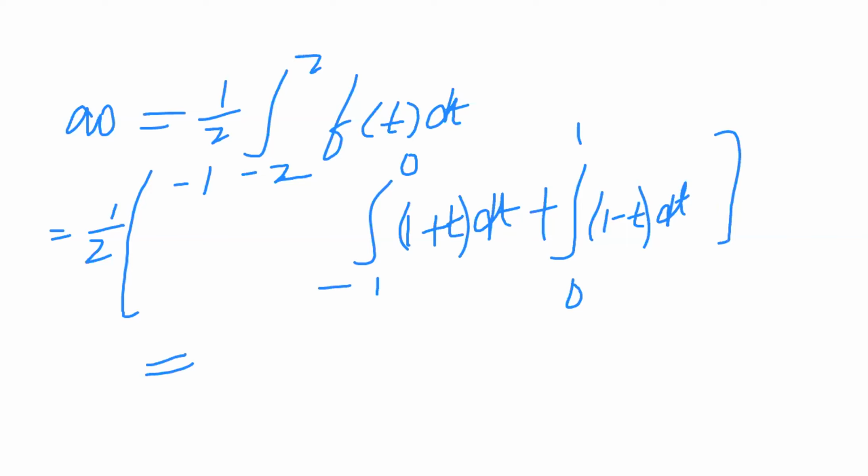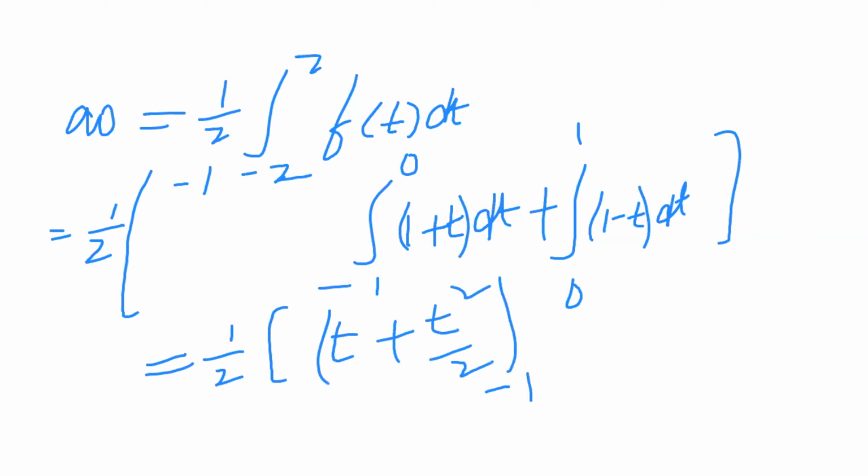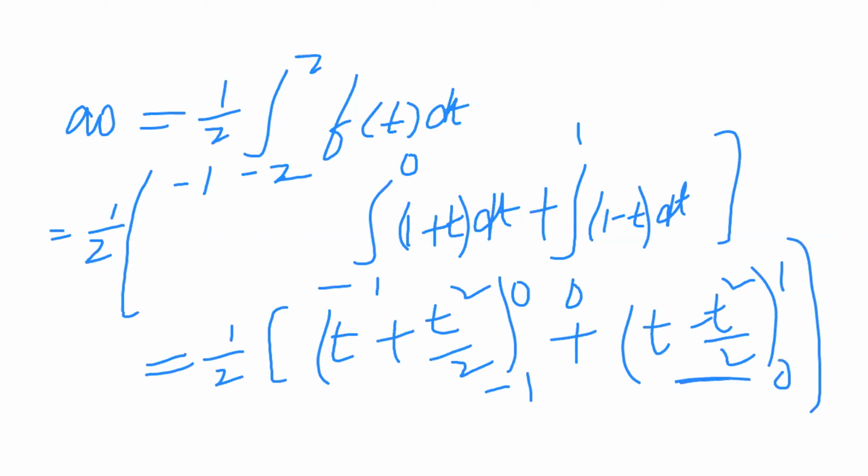So 1 by 2 times the integral of 1 into dt, t plus t square by 2 in the limits minus 1 to 0, plus t minus t square by 2 in the limits 0 to 1. Here 0 to 1 is easily calculated, the limits give 1 minus 1 by 2. So the total value is 1 by 2.